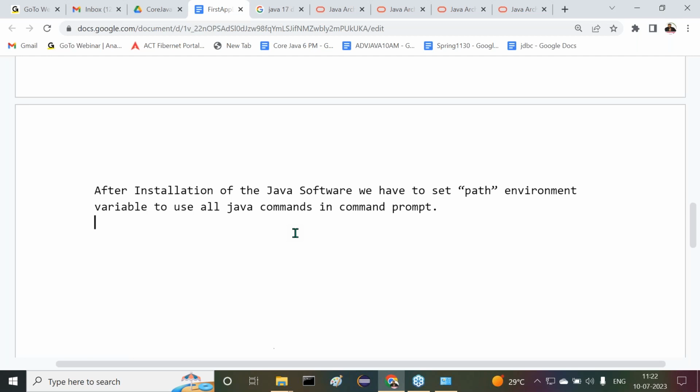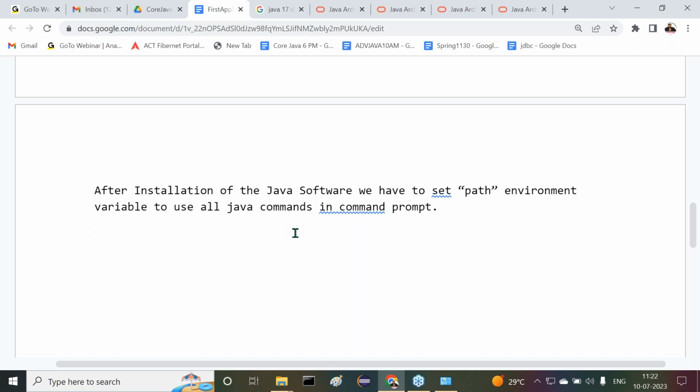If I want to compile a Java file, I have to use javac space file name .java in the command prompt. If I want to execute my Java program, I have to use java space main class name on the command prompt. So I need to use the javac command, java command, and so on. So many commands on the command prompt. If you want to use these commands, we should give the operating system the location where these commands are available.